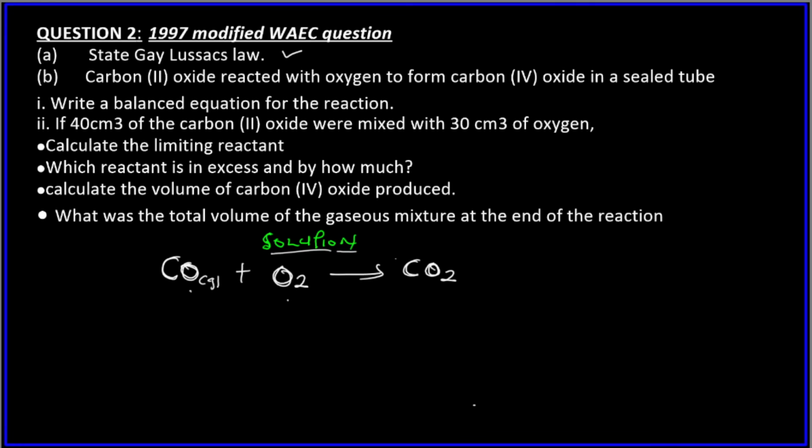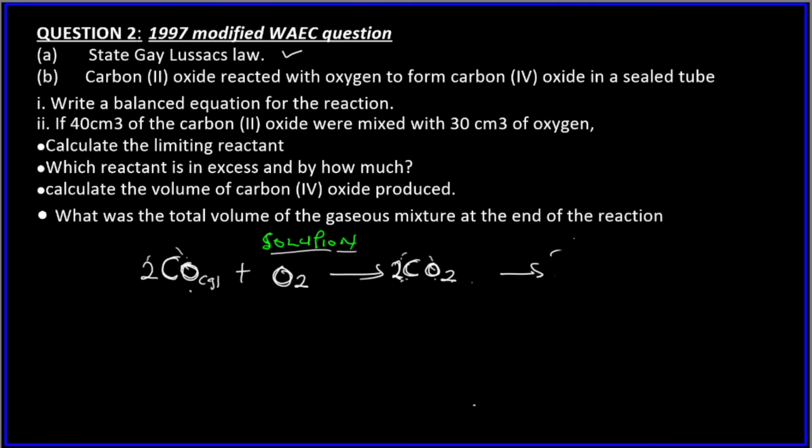So let's put 2 here. This becomes 4 and this becomes what? We have two atoms of oxygen, 2 times 2, because this carries both of them. This belongs to both carbon and oxygen. So the total number of atoms of oxygen that we have is 2 times 2. That's 4 atoms here, 4 atoms here. So this is balanced. This is a balanced chemical equation already.